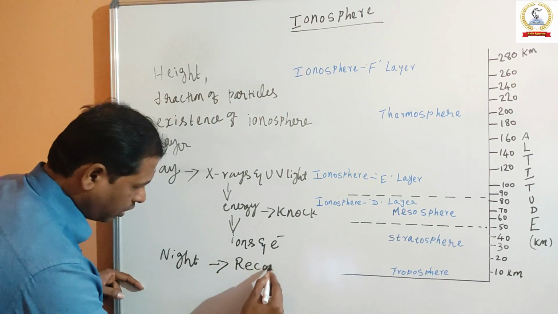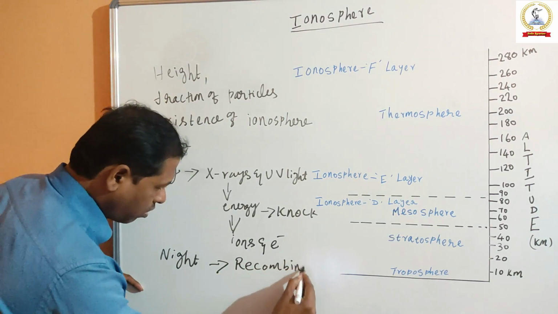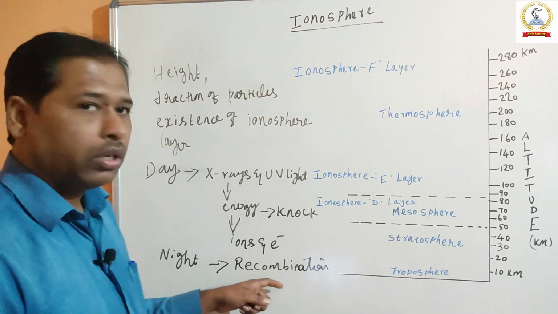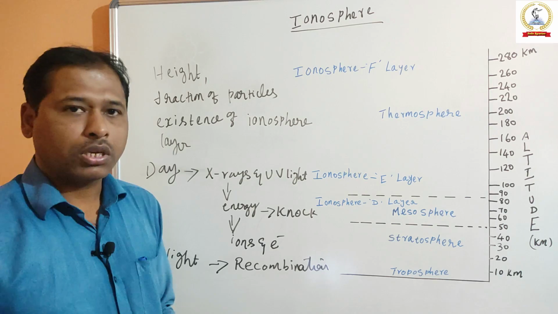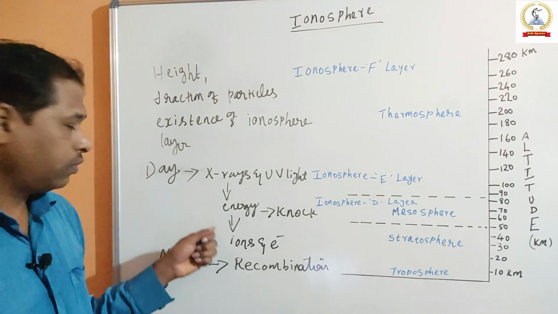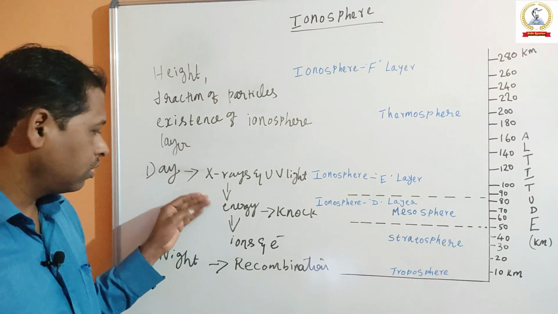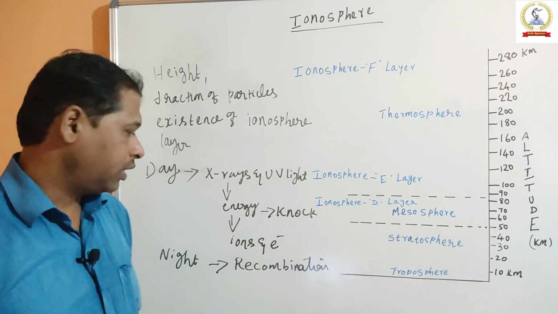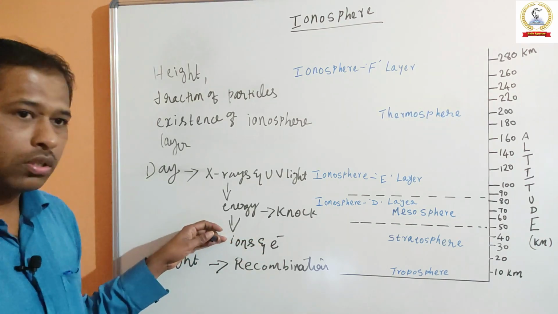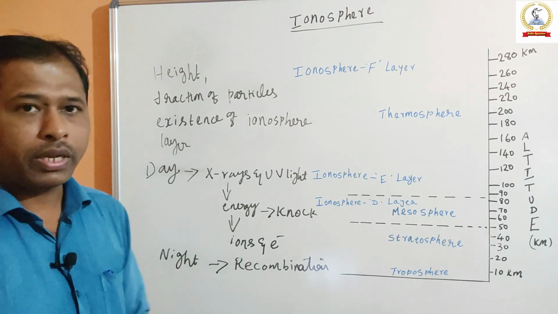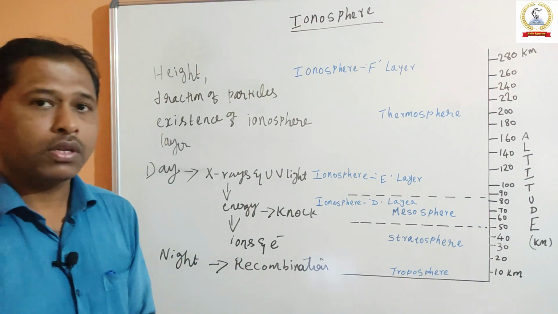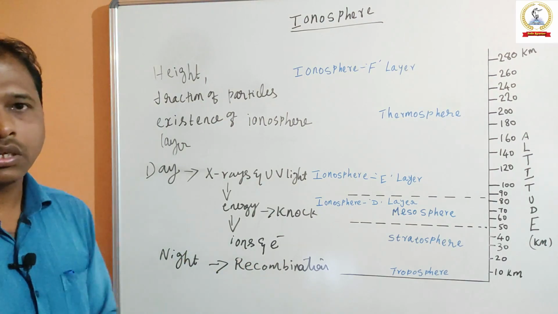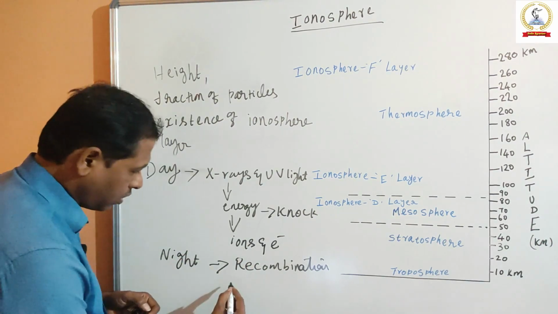But in night hours, the recombination process takes over in the absence of sunlight. You see, during day hours, whatever atoms and molecules were ionized, all these start recombination in the absence of sunlight. So the number of ions drops in night hours.